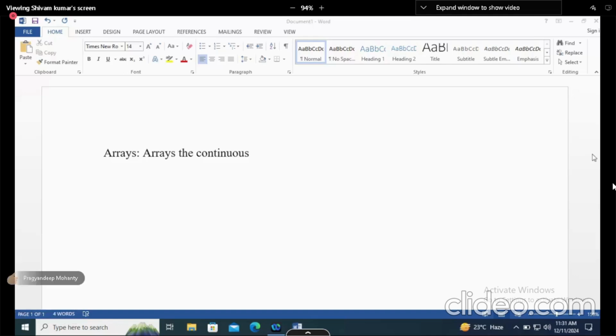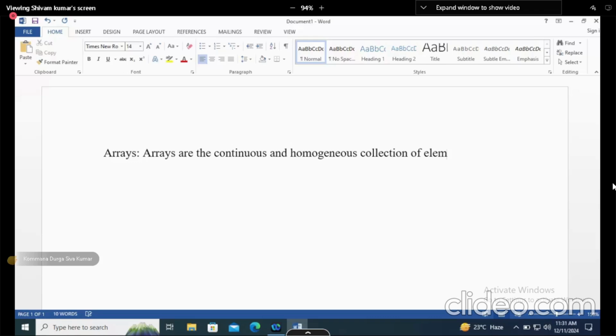Okay, fine. So generally, whatever we have discussed till now in other programming languages, arrays are the continuous and homogeneous collection of elements. Now there are two words, continuous and homogeneous. These are the common terms. So array means it is going to hold more than one value. Why do we need arrays? Let's discuss it.